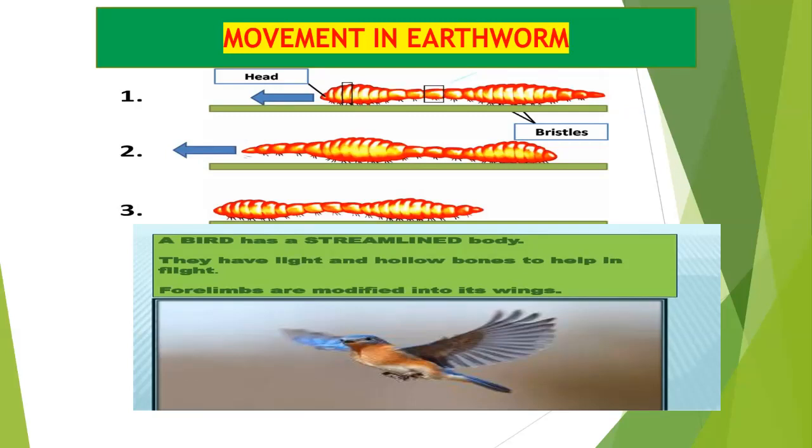Birds have four limbs, and the forelimbs are modified to form wings. These wings help in flying. The bones of birds are hollow and light. Their bodies are streamlined and extremely light, and they also have very powerful flight muscles.